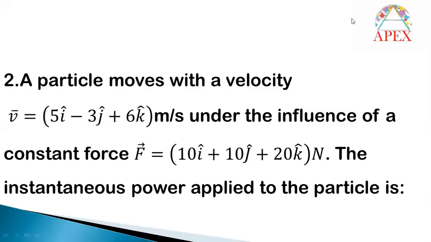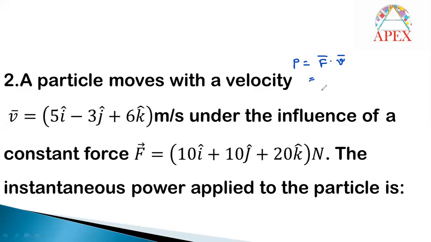And the second question: a particle moves with velocity v bar equal to 5 i cap minus 3 j cap plus 6 k cap meter per second under the influence of a constant force 10 i cap plus 10 j cap plus 20 k cap. The instantaneous power applied to the particle is. So we know the relation between power, force and velocity. That is nothing but power is equal to F bar dot V bar.